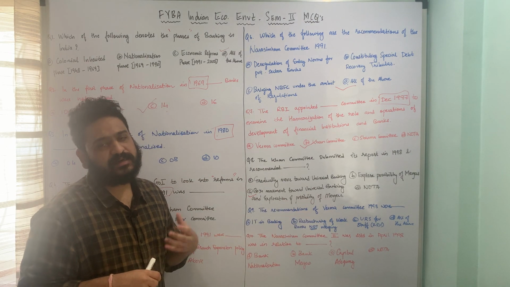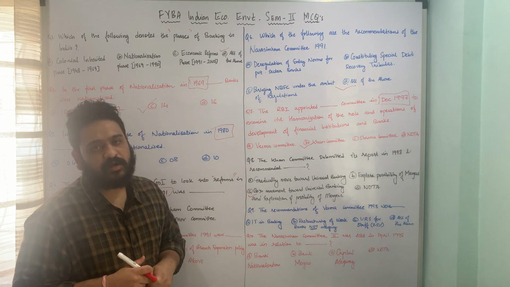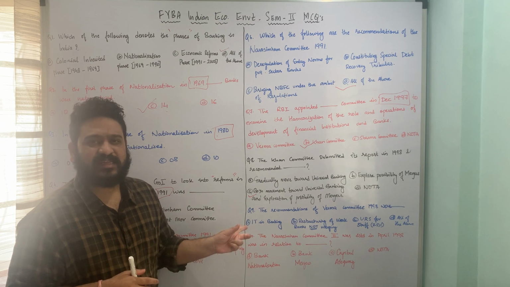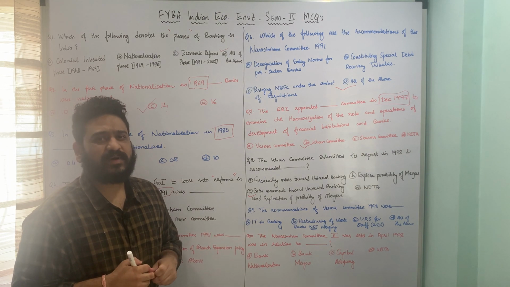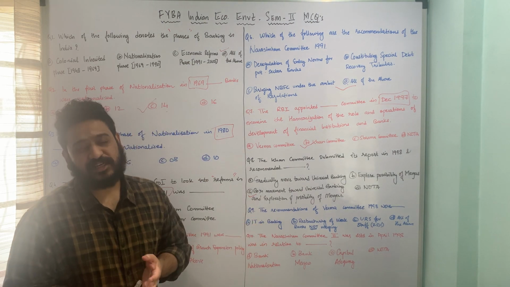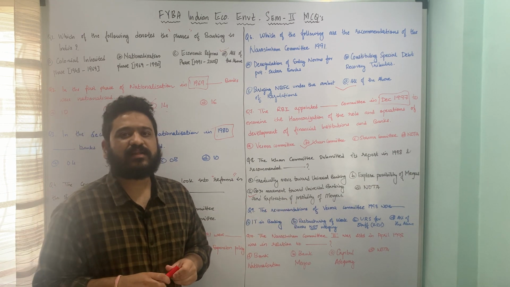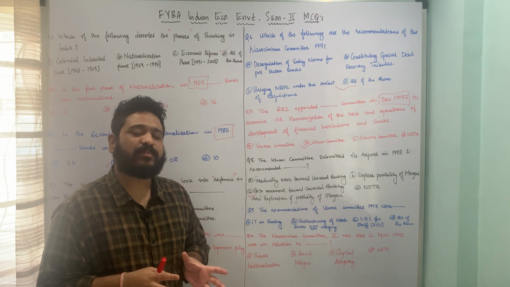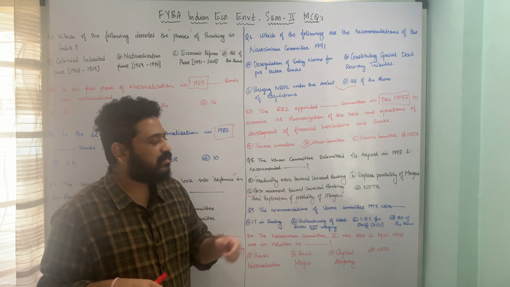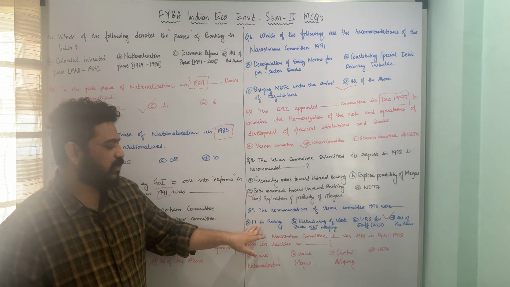Third is VRS or voluntary retirement scheme for 25% of the staff members in banking, and then all of the above. So here, if we look at the recommendations of the Verma Committee 1998, these 3 points relate to the recommendations made by the Verma Committee. That means information technology in banking. Then we have restructuring of banks rather than merging them together. Then we have VRS or voluntary retirement scheme for 25% of the staff members of the banks who have crossed a certain age limit, and then all of the above. So here option D, all of the above, is the correct answer to this particular question. I hope the question is clear.